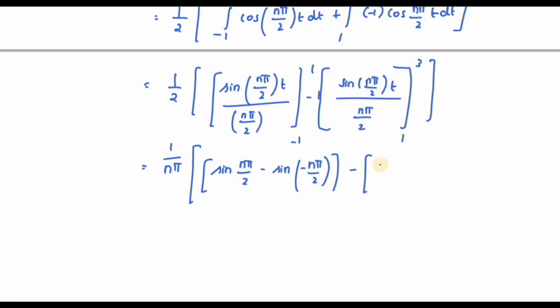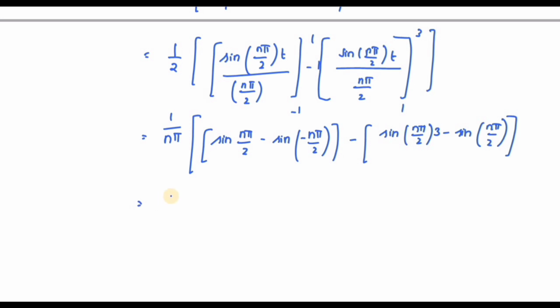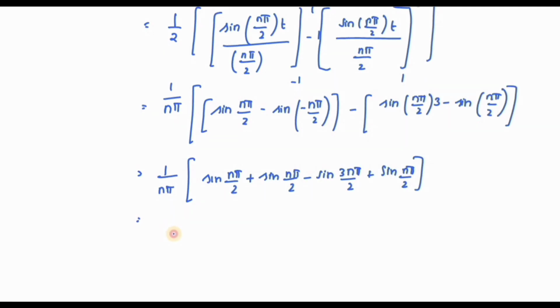Minus sin n pi by 2 into 3 minus sin n pi by 2. So we'll get 1 divided by n pi, sin n pi by 2, plus sin n pi by 2 minus sin 3 n pi by 2, which is equal to 3 sin n pi by 2.